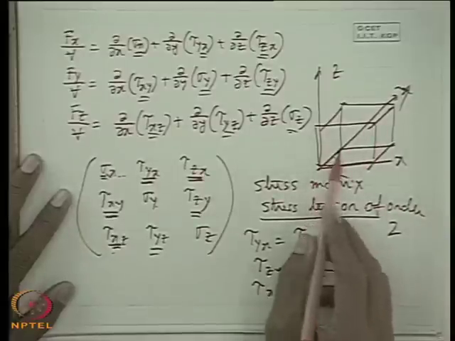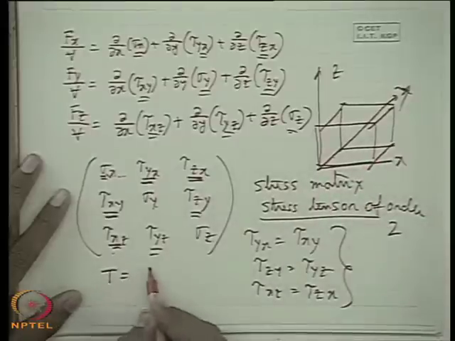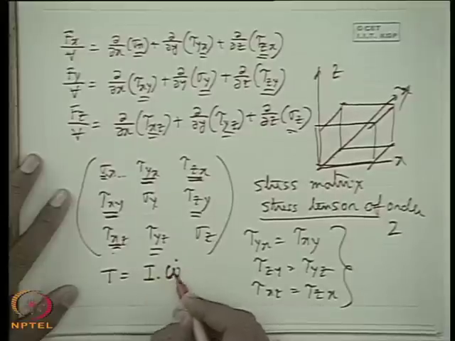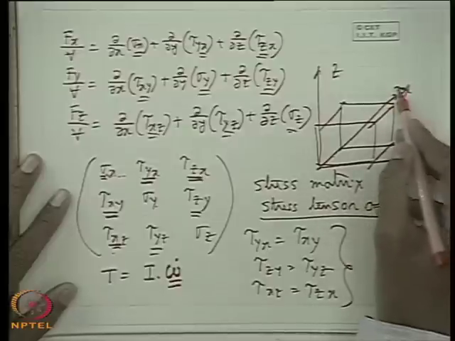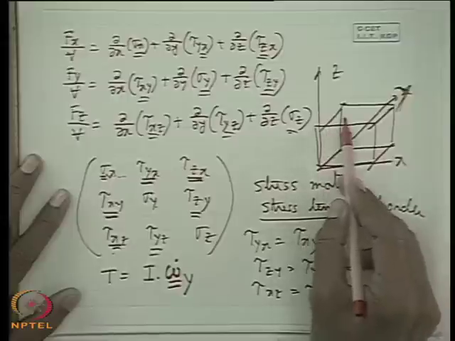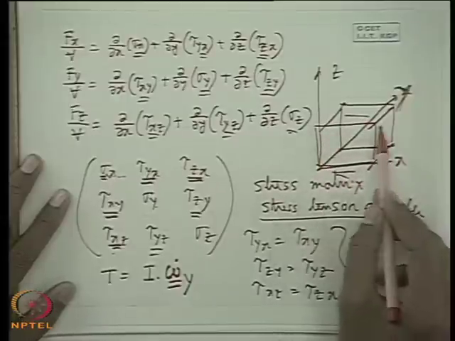If you write its rotational equilibrium equation, that means torque is equal to I into omega dot, where omega is the angular velocity, omega dot is the angular acceleration about any axis. Let us first consider about the y axis. Then the shear stresses will appear on z planes and on x planes.